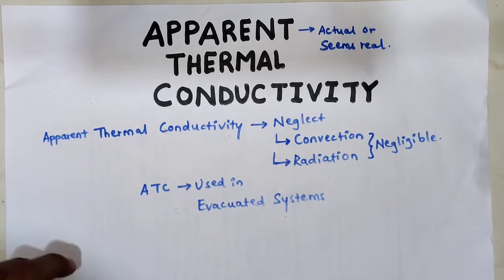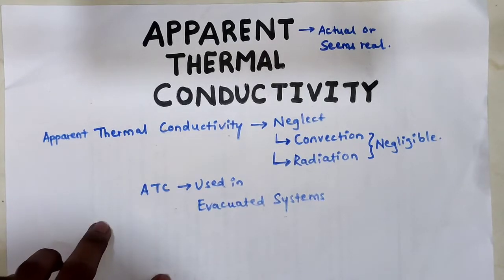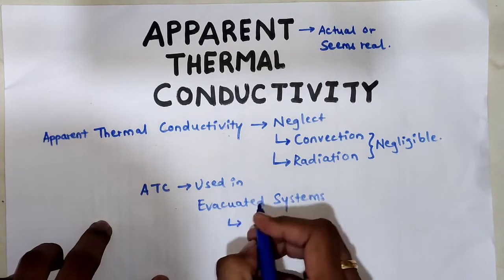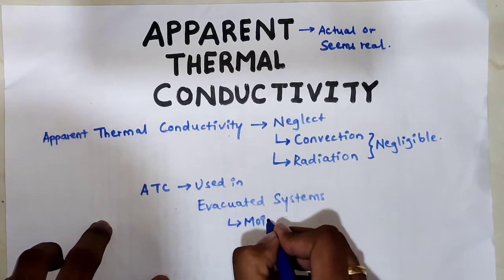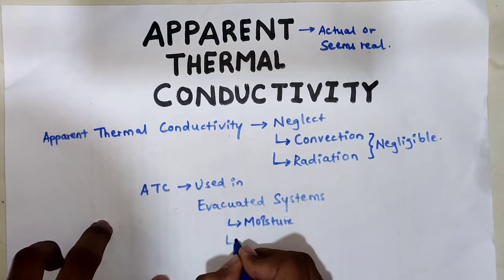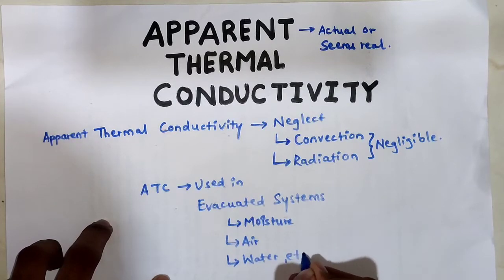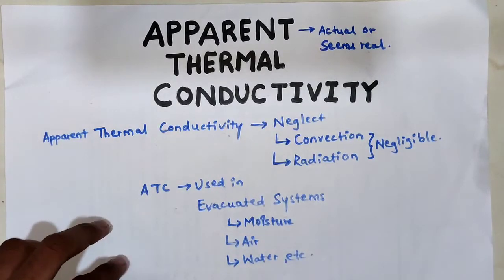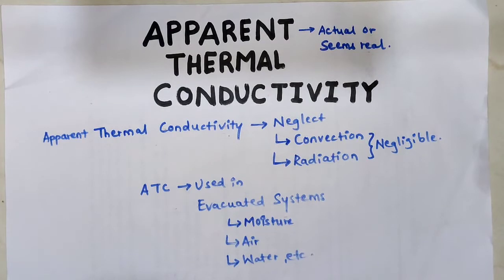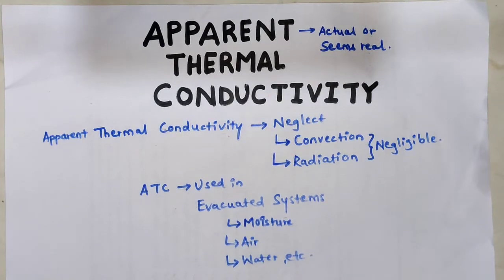Evacuated systems mean we take out elements like moisture, air, water, etc. from those systems. So if we are taking into consideration a test tube wherein we have some genetic specimens, that is an evacuated system. Another one could be vacuum systems, those are also evacuated systems.